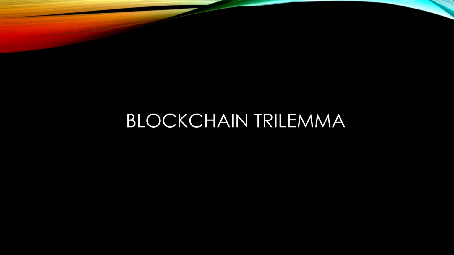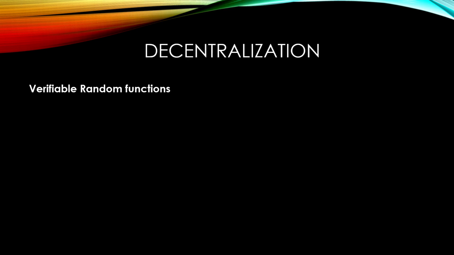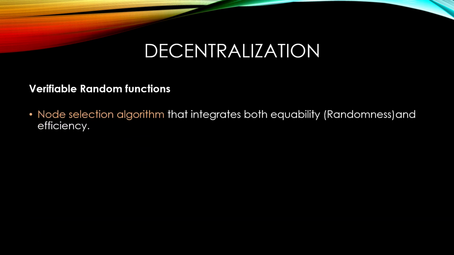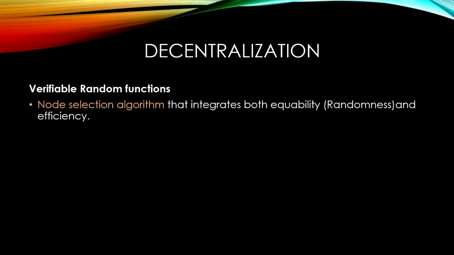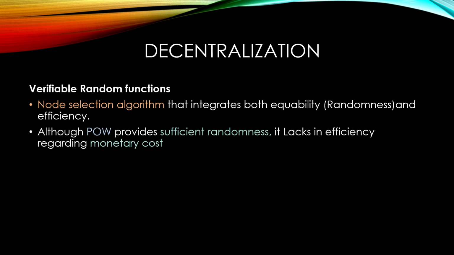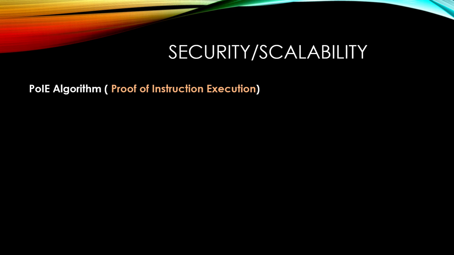Now, how does MTV solve the blockchain trilemma? In regards to decentralization, they have developed verifiable random functions. Verifiable random functions are a node selection algorithm that integrates equability, randomness, and efficiency. Although the proof of work consensus mechanism provides sufficient randomness, it lacks efficiency in regards to monetary costs. So it's very expensive to randomize and to provide that decentralization. And in regards to security and scalability, they have developed the proof of instruction execution algorithm.